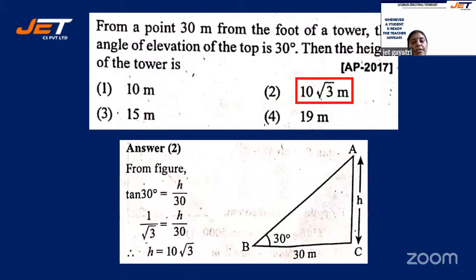So you can see the figure here. AC is the height of the tower. That is what we are supposed to find out. So we have tan 30 degree. What is tan? Opposite side by adjacent side. Here opposite is height by adjacent. Here they say from a point 30 meter from the foot of a tower, isn't it? So adjacent side would be 30 meter. What is tan 30? It's nothing but 1 by root 3, which is equal to height by 30. Therefore, h is equal to 10 root 3. All right?